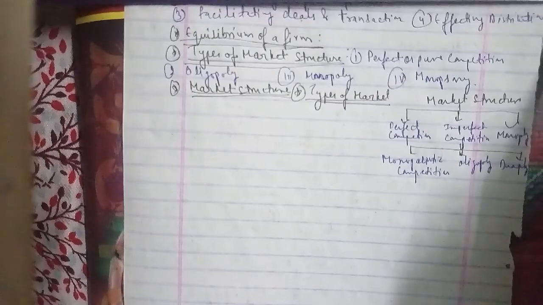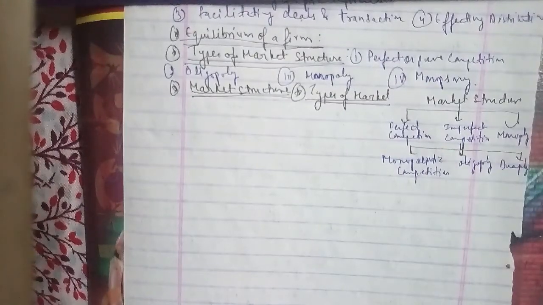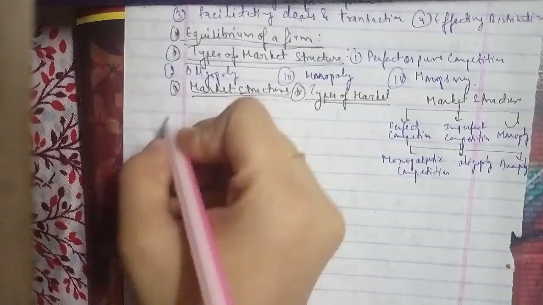The first type is the perfect competition market.